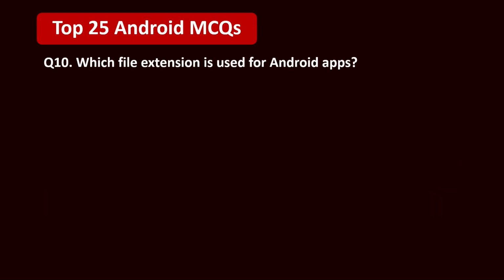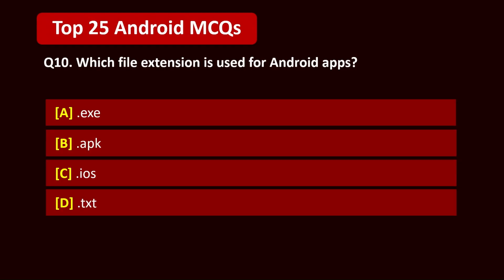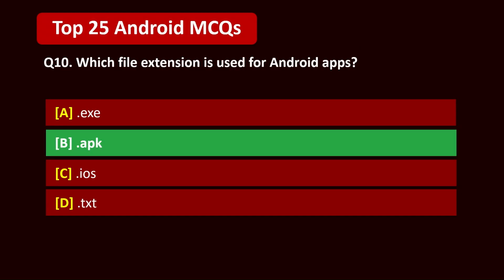Question 10. Which file extension is used for Android apps? A. .exe. B. .apk. C. .ios. D. .txt. 5, 4, 3, 2, 1. Correct answer is B. .apk.